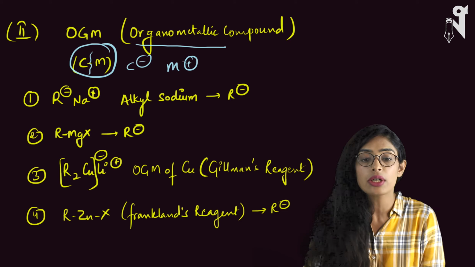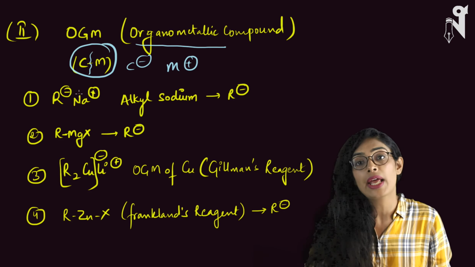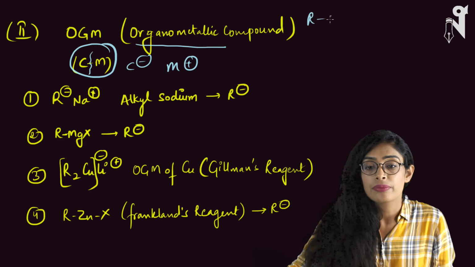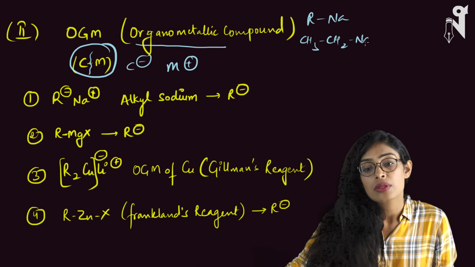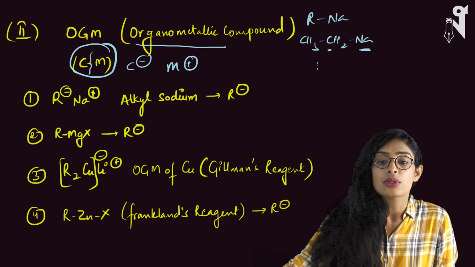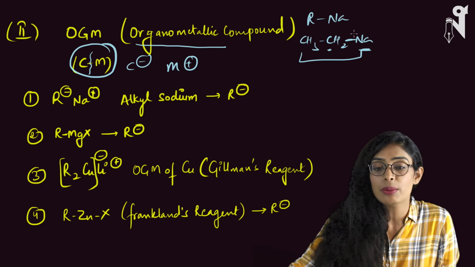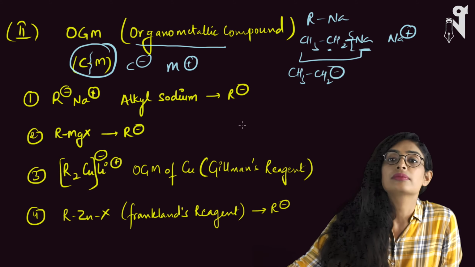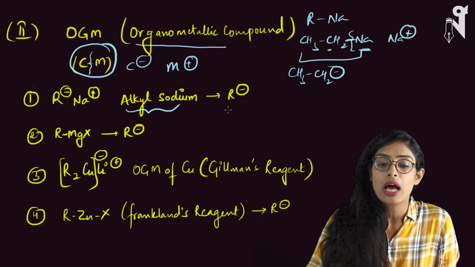So what are all these organometallic compounds? These are organic compounds in which the carbon of the organic compound is attached to a metal. For example, R is attached to Na. That means, let's suppose I write CH3, CH2, Na. So this carbon is attached to sodium, right? So this is your organometallic compound. Here, if the bond between carbon and sodium breaks, then sodium will come out as Na plus, and carbon will come out as CH2 minus. This is called alkyl sodium, and it produces R minus ion.